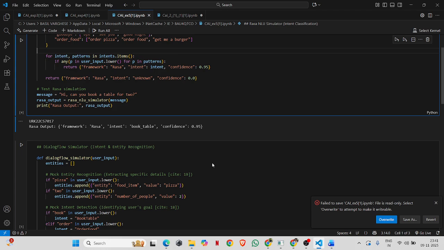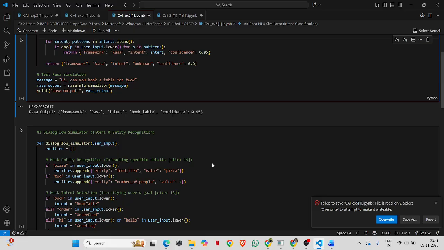And the next one, we define the function dialogflow_simulator that takes user_input, which is the message from the user. We also create an empty list called entities, which will store any detected entities from the text. Mock entity recognition. Here we simulate entity extraction, the process of identifying specific pieces of information from the text.